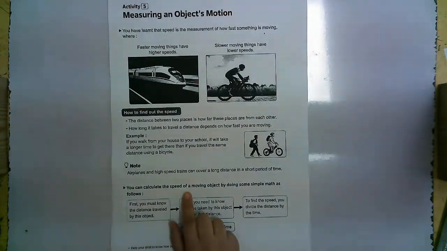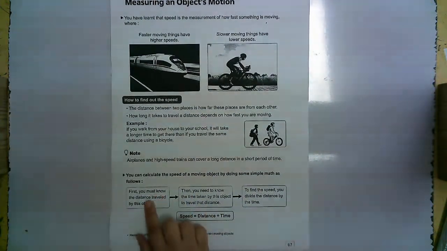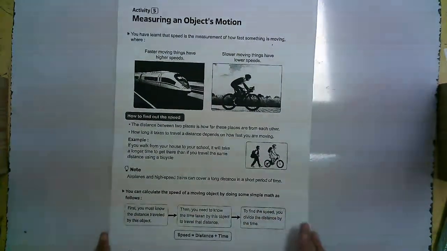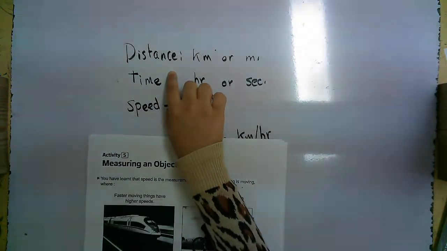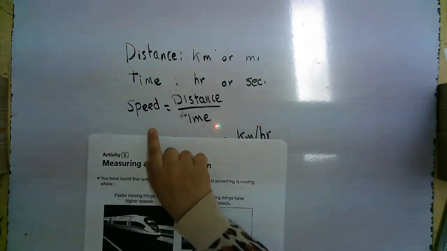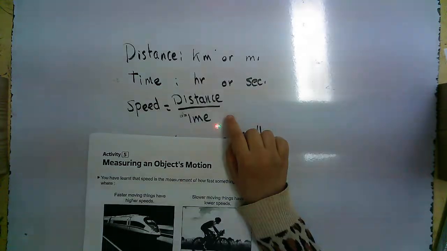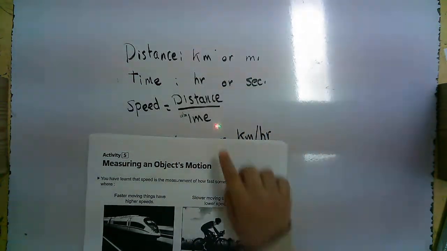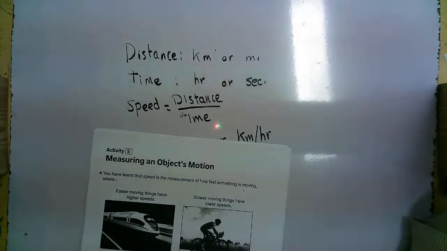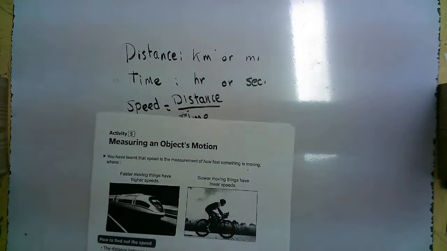How to calculate speed? At first, you have to know the distance. As I said, to measure the speed, I have to know the distance. Then you have to know the time. So to calculate the speed, at first I have to know the distance and also the time. Then I will make speed equal distance over time. Then I calculate the speed.